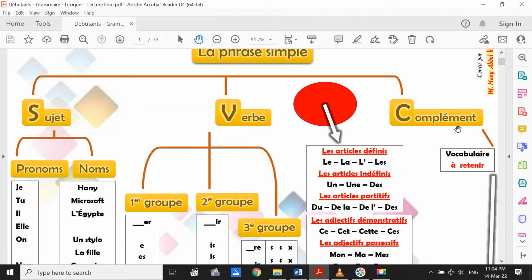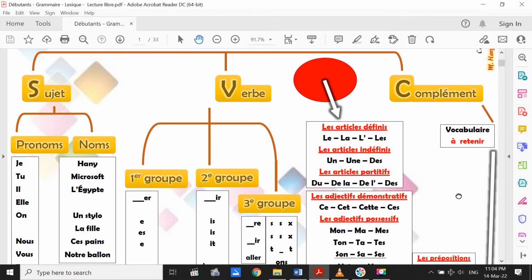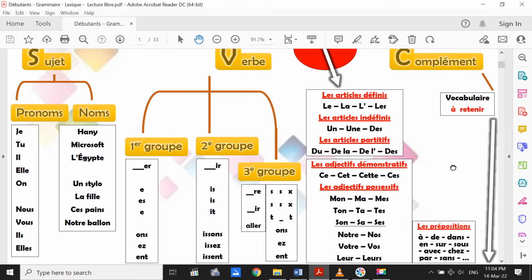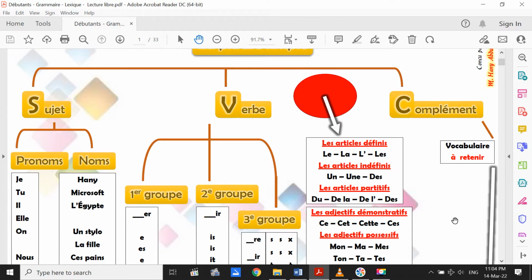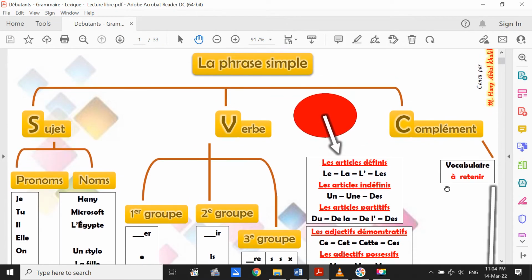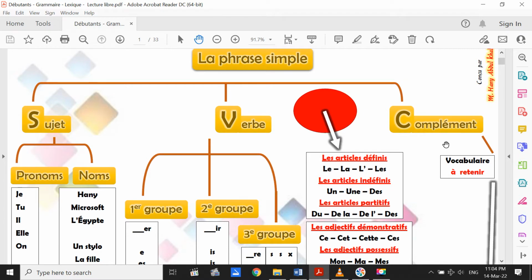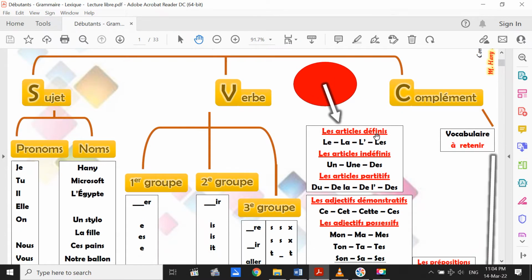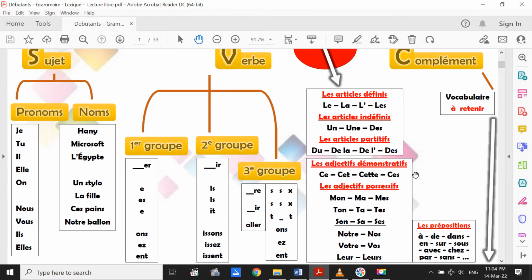And here, the object means le complément, it's vocabulary. Okay, it's vocabulary, and the vocabulary is very, very important to use the language. So here between the verb and the object, we can find things. We can find des articles définis, definite articles, or indéfinis, like un, une, des, and we explained all this. And here les articles partitifs du, de la, de l', or des. We can find des adjectifs démonstratifs or possessifs. We can find the prepositions too.